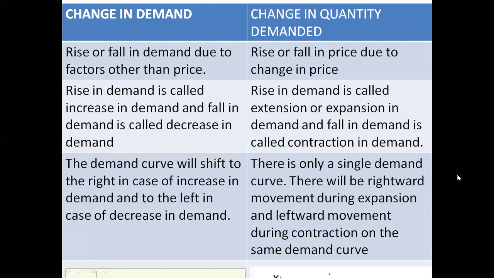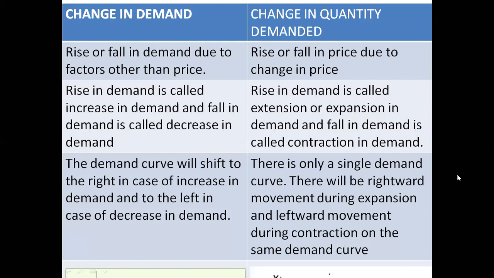Change in demand is rise or fall in demand due to change in factors other than price, which means whenever due to other factors than price there is a change in demand, that is basically change in demand. And whenever the demand changes due to the price, whether rise or fall, that is known as change in quantity demanded.